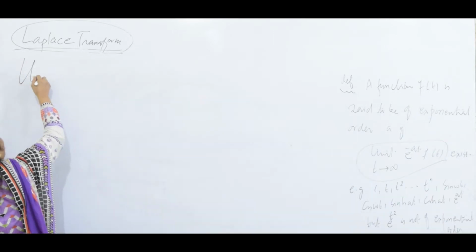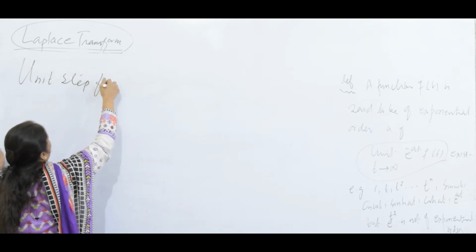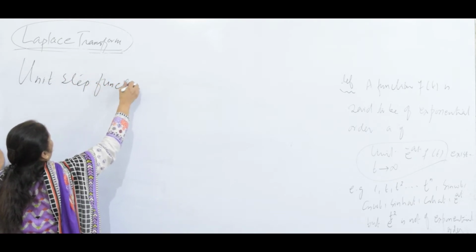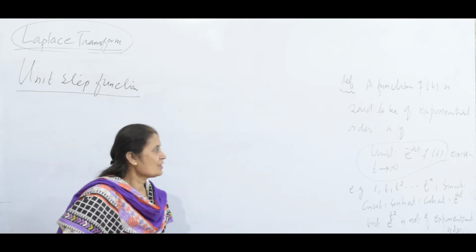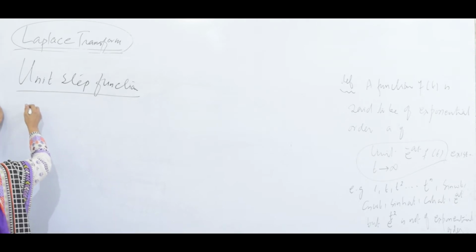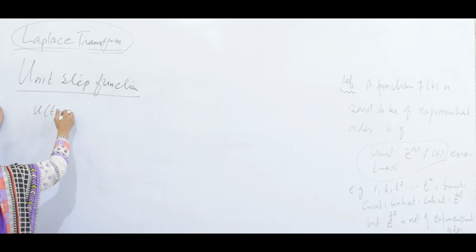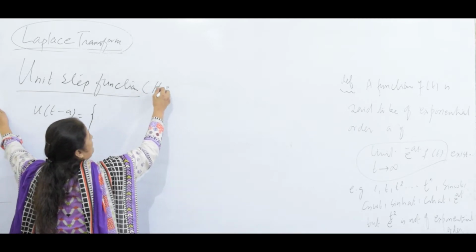Let us have the unit step function. It is defined as u(t minus a), also called the Heaviside function.